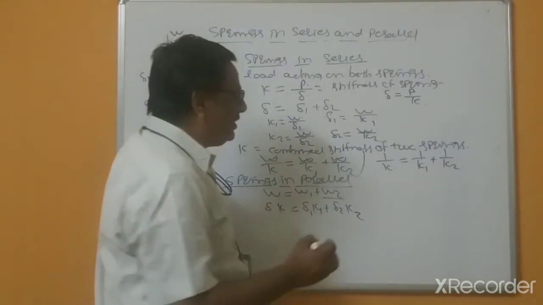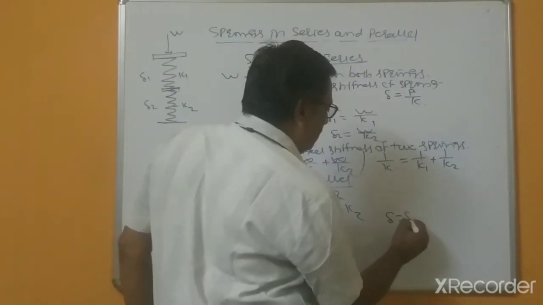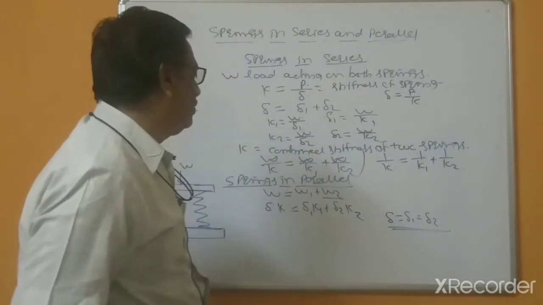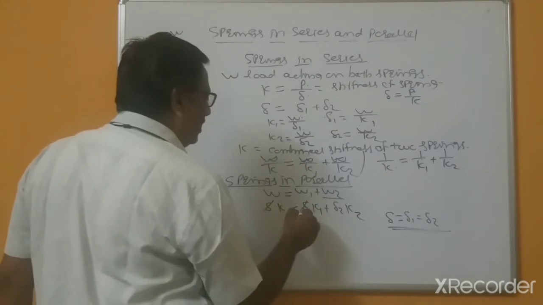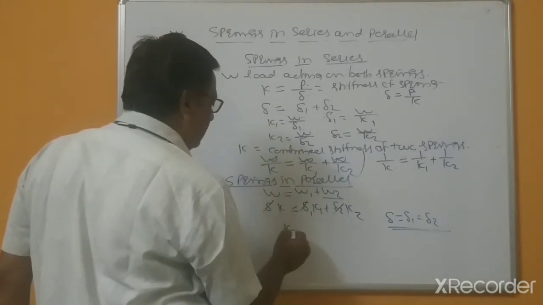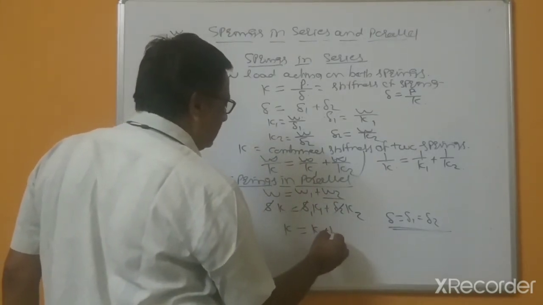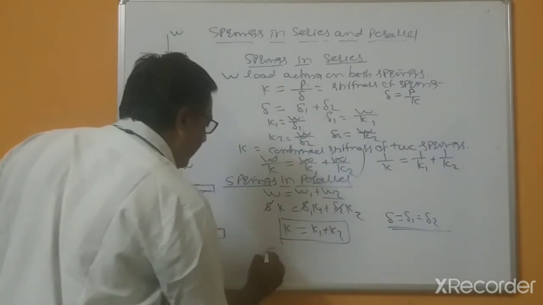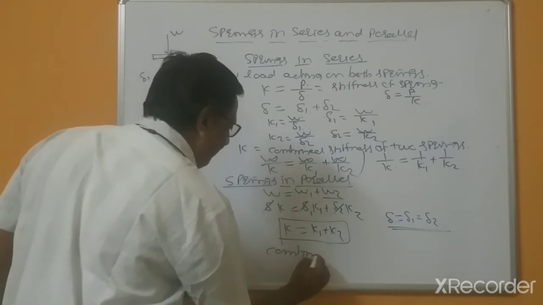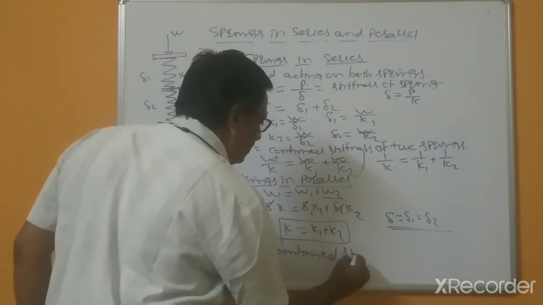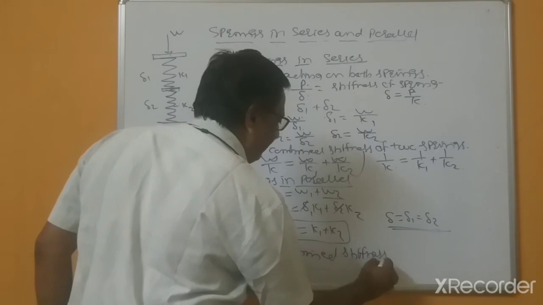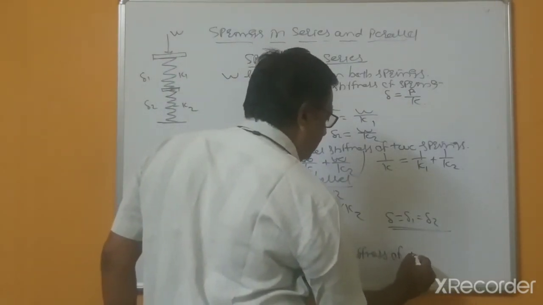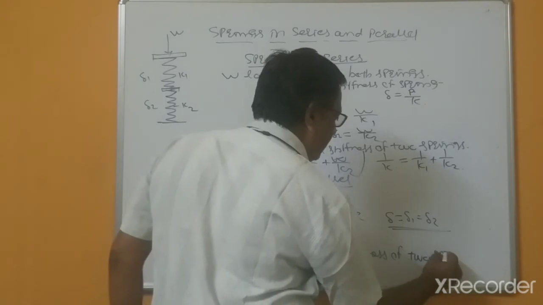Since in this case delta equals delta 1 equals delta 2, delta will get cancelled, and what remains is K equals K1 plus K2. So this K is the combined stiffness of the two springs.